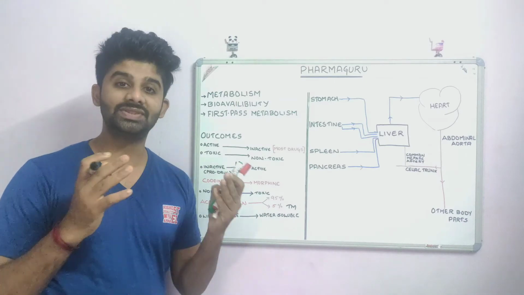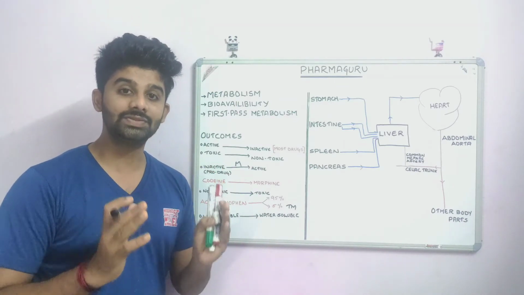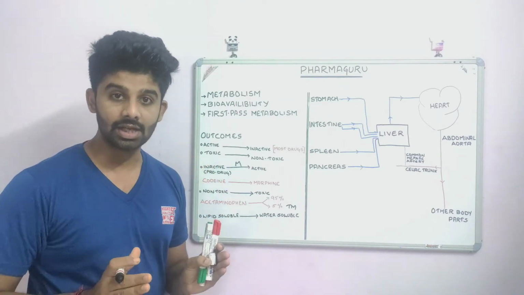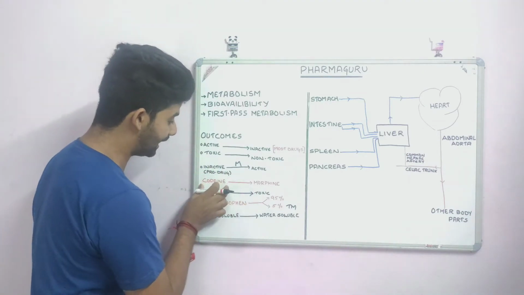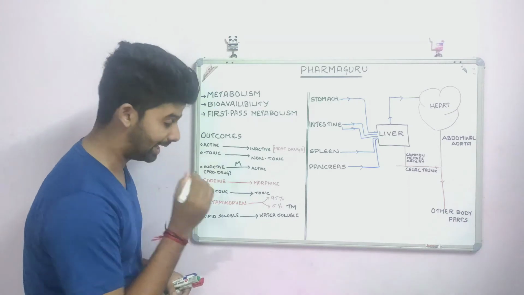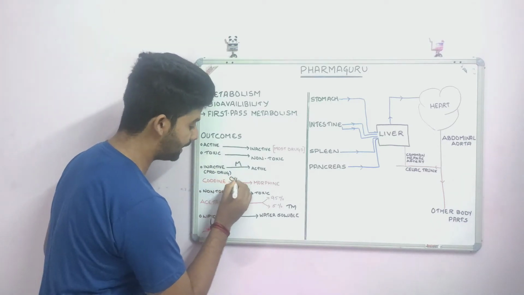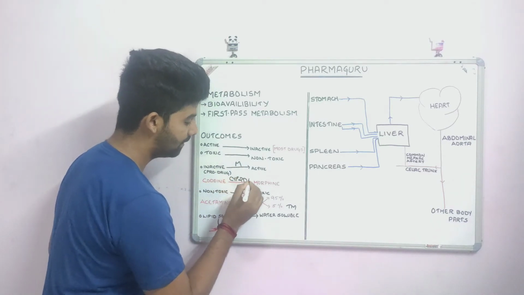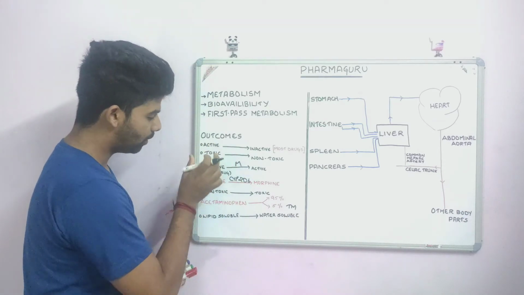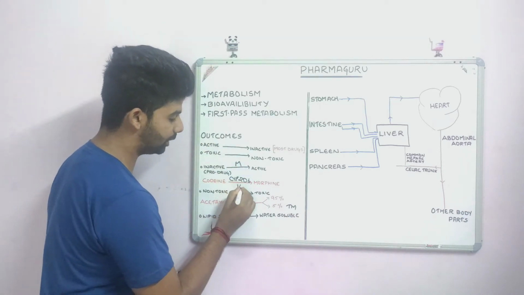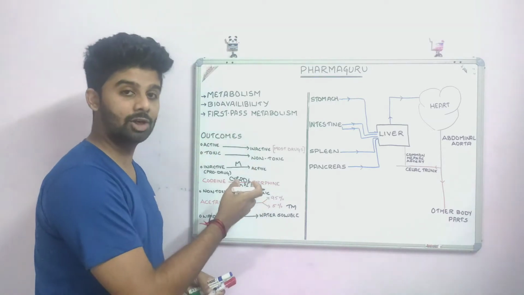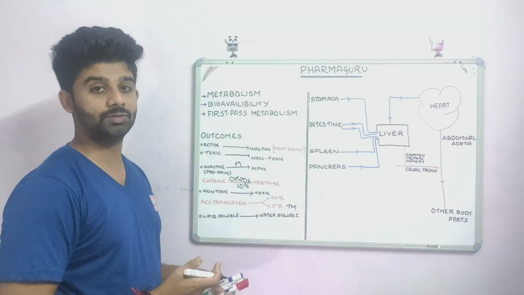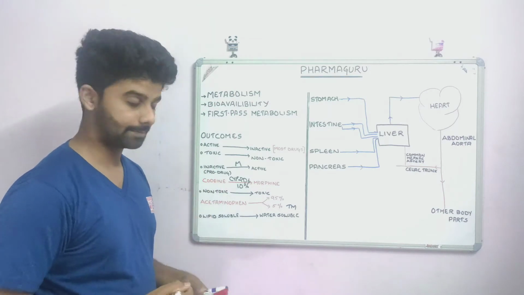Codeine, we know, is an analgesic, but codeine itself is inactive. It does not produce any pharmacological action. So whenever we take codeine, with the help of an enzyme, CYP2D6, only 10% of the codeine is metabolized to morphine, which is biologically active and will produce the analgesic effect.